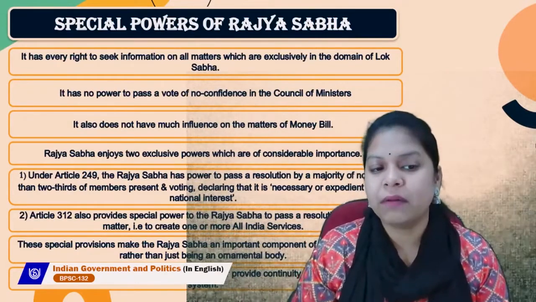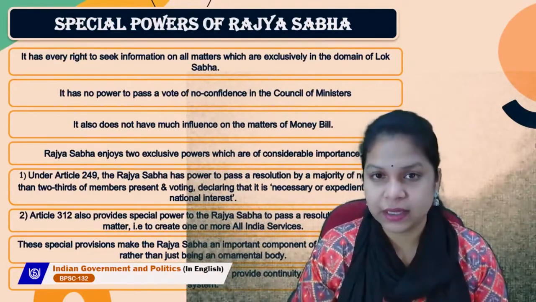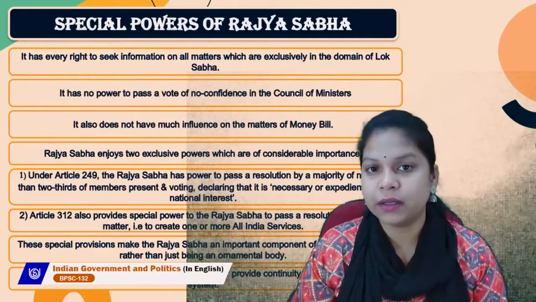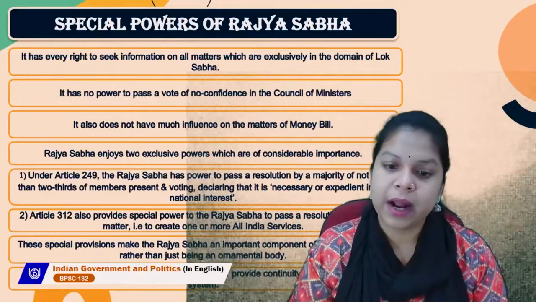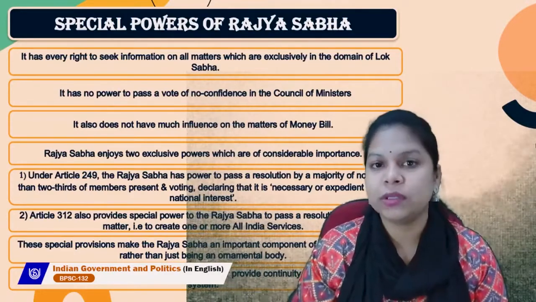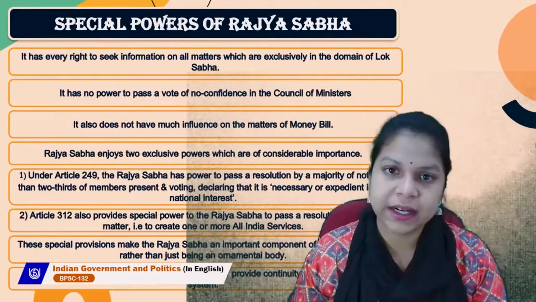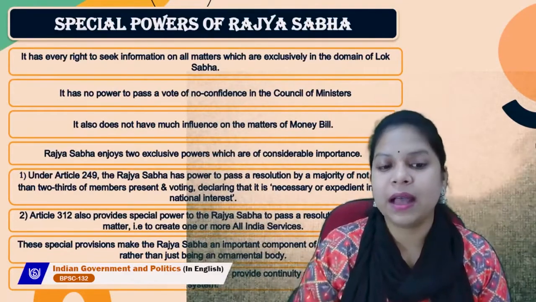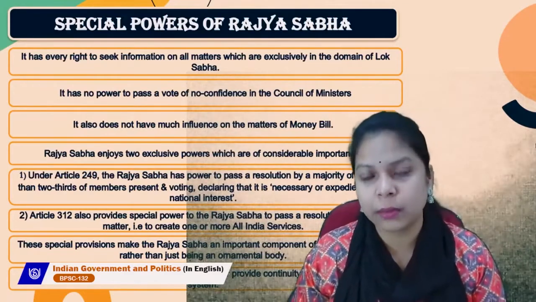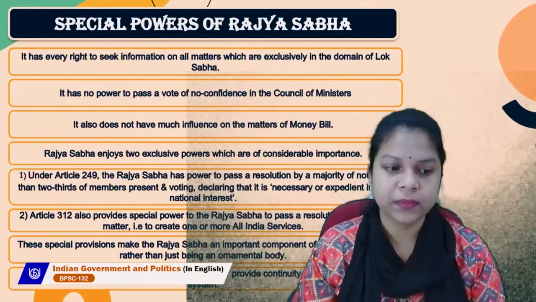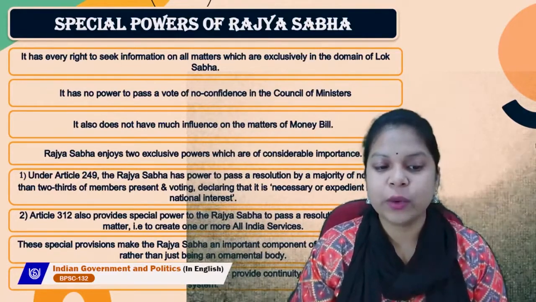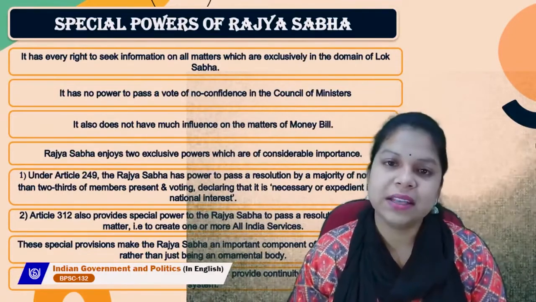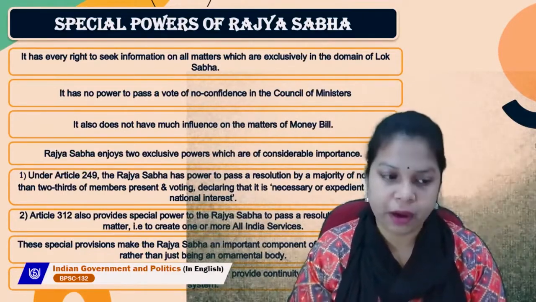Also, it has no power to pass a vote of confidence in the Council of Ministers. It does not have much influence on the matters of the money bill. In matters of money bills, it is the Lok Sabha which discusses and influences it. Rajya Sabha does not have that much influence on the matters of the money bill. Rajya Sabha enjoys two exclusive powers which are of considerable importance. So let's see what these two exclusive powers are.